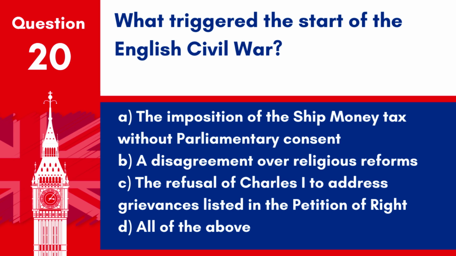Question 20. What triggered the start of the English Civil War? A. The imposition of the ship money tax without parliamentary consent. B. A disagreement over religious reforms. C. The refusal of Charles I to address grievances listed in the Petition of Right. D. All of the above. Answer: D. All of the above. The English Civil War was triggered by a combination of factors, including the imposition of taxes without parliamentary consent, disagreements over religious policies, and political power struggles between Charles I and Parliament.